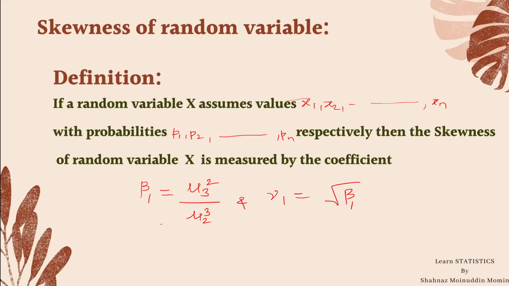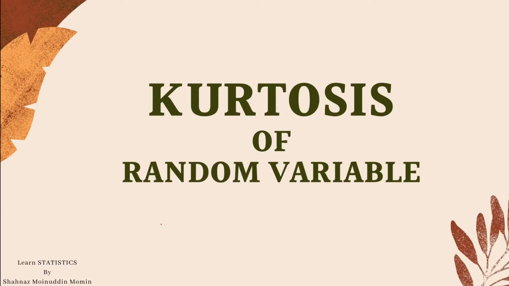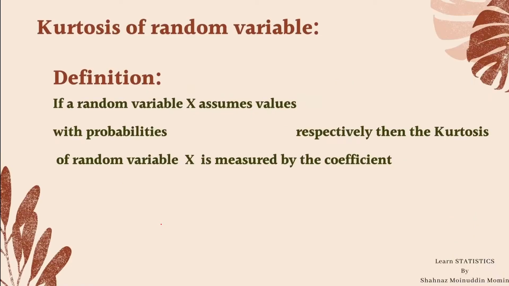We shall start with the next concept, kurtosis of a random variable. So let us see the definition of kurtosis of a random variable. Here also, if a random variable x assumes the values x1, x2, xn with probabilities p1, p2, pn.